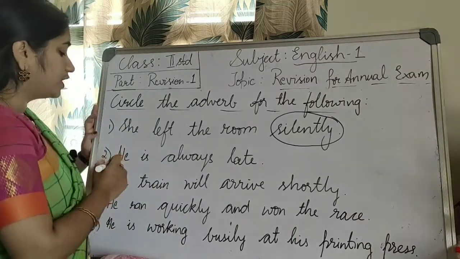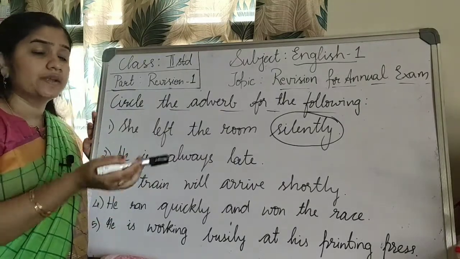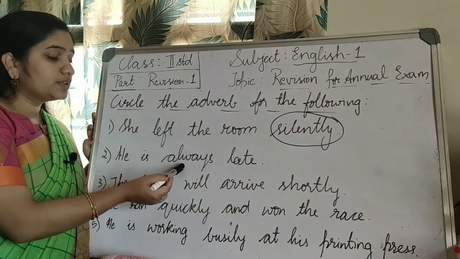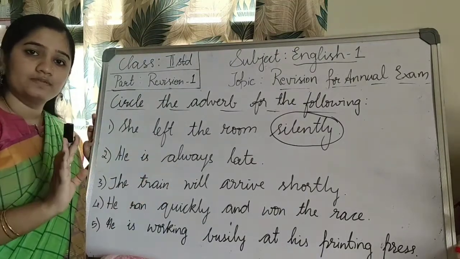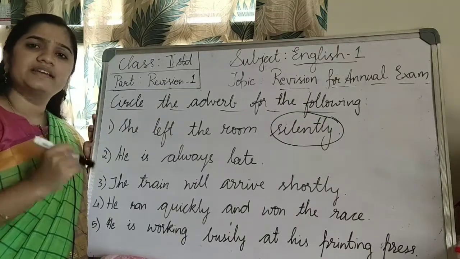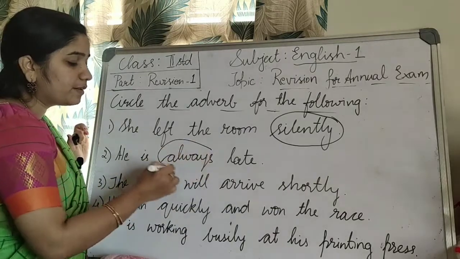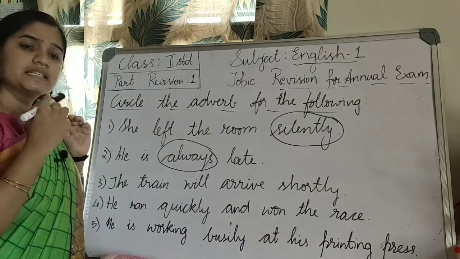Yes. Next sentence. He is always late. When we discussed the adverb concept, we saw that always is also an adverb. He is late, that's a normal sentence. Always late, daily the same thing. So always is showing something about the boy. It is telling that the boy is always, daily, late.